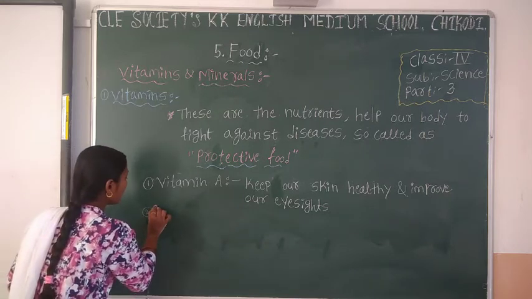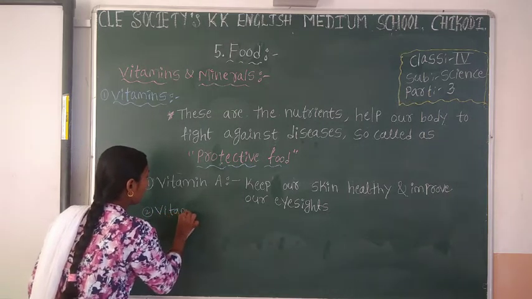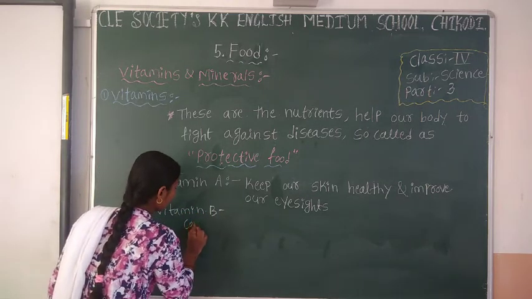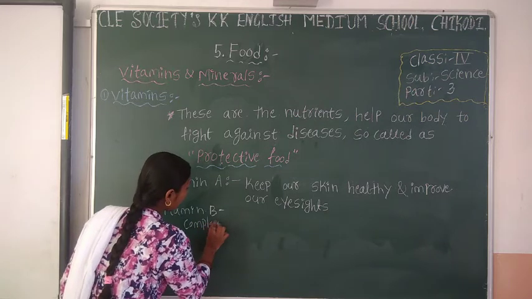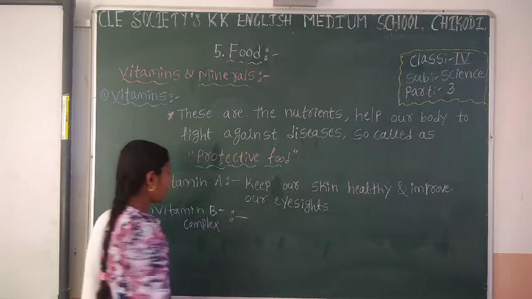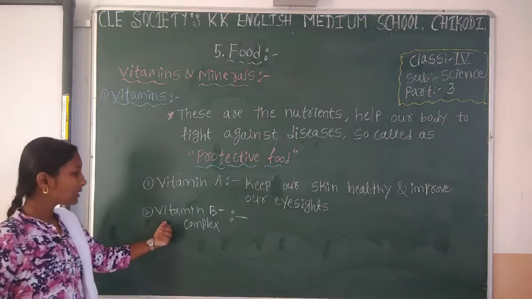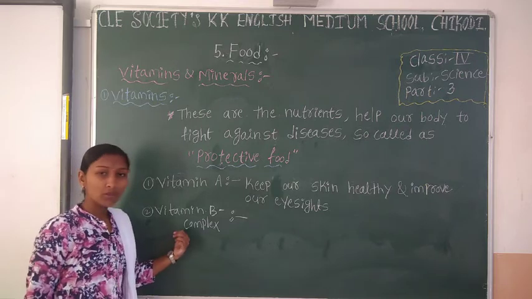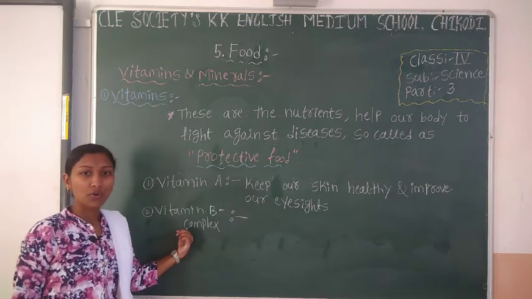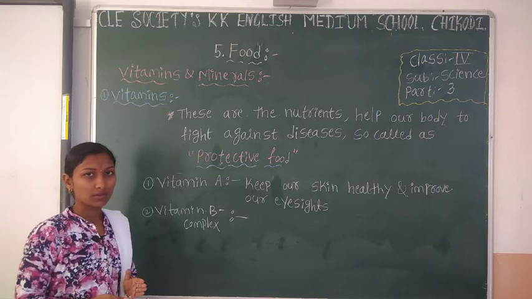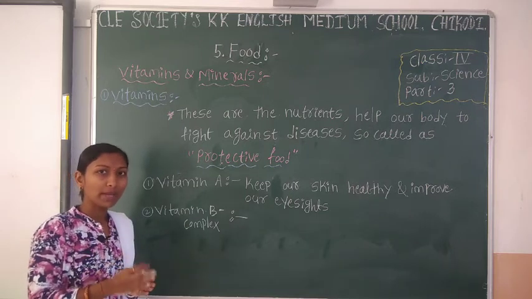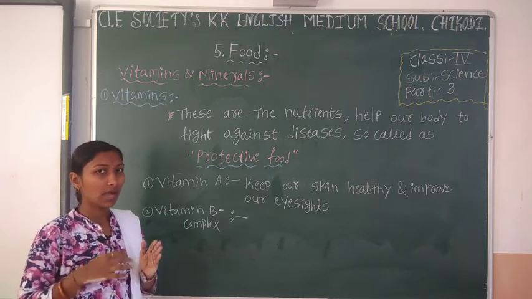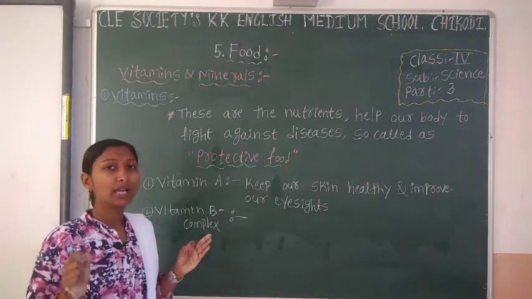The next vitamin is vitamin B complex. What does vitamin B complex provide to our body? It produces the energy for doing better function. Obviously all types of food and vitamins give energy for doing different activities.